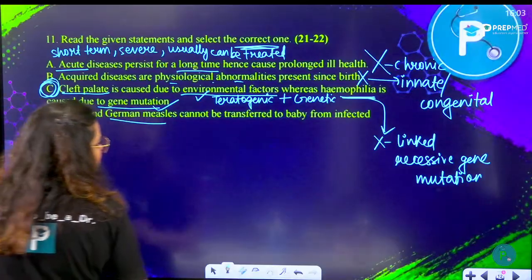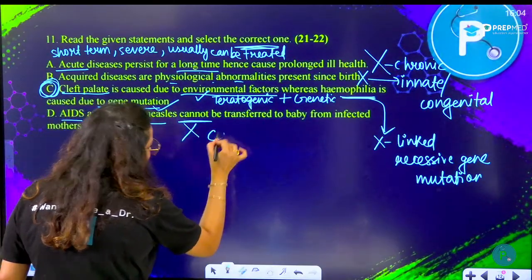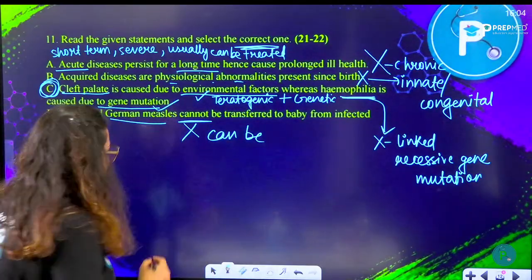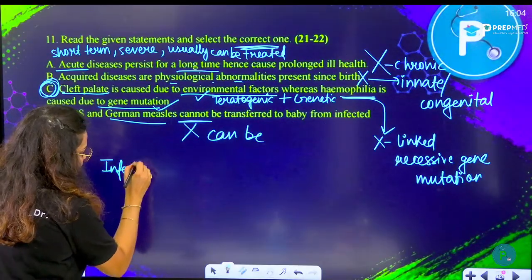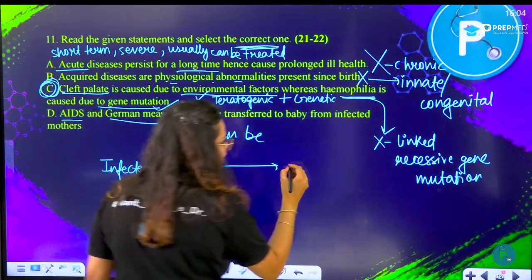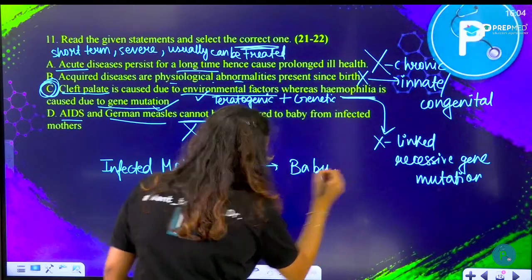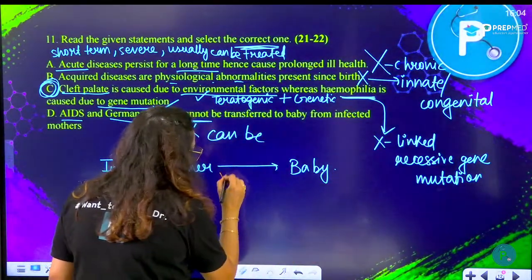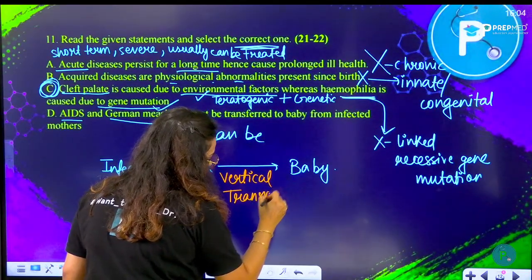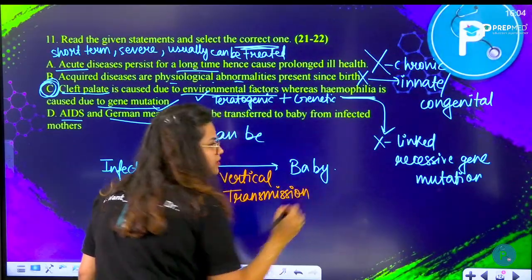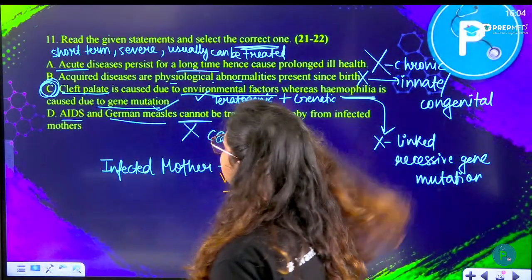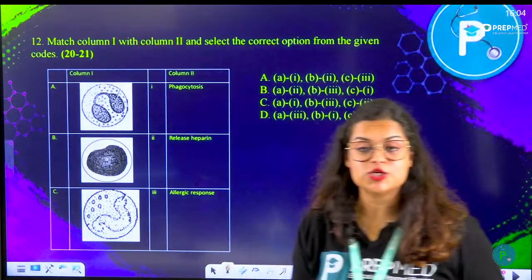AIDS and German measles cannot be transferred. No, they can be transferred from the infected mother to the baby. This kind of transfer, where you see these diseases passing from an infected mother to the child, would be called vertical infection or vertical transmission. Okay, vertical transmission from the infected mother to the baby. All right, moving on to the next question. 11C you have answered correct. Good job, Sanglap. Moving on to the next question, question number 12.